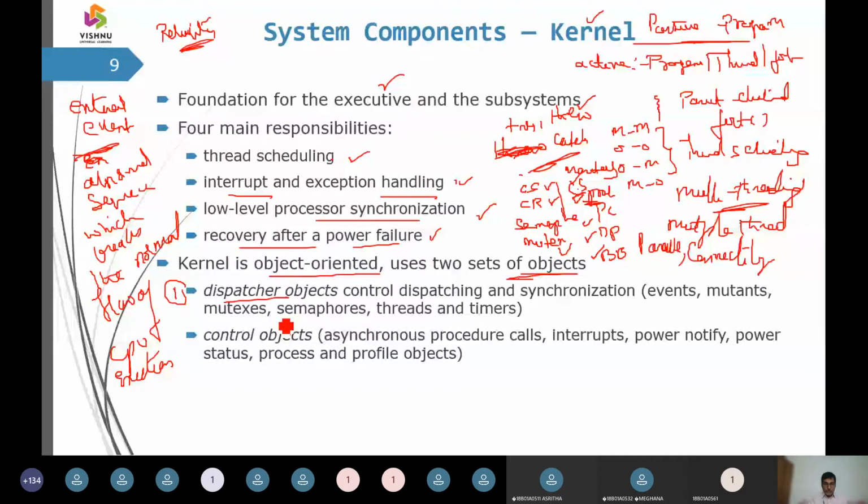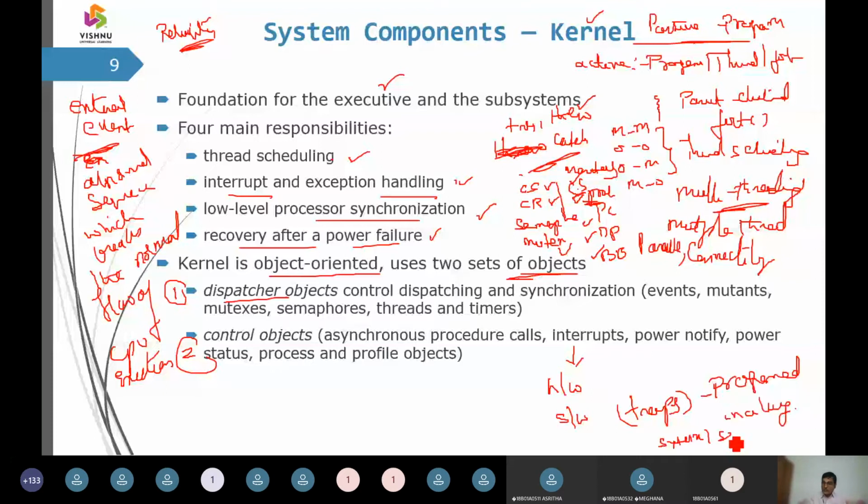The second thing is the control objects. We were saying control objects can be asynchronous procedure calls, and they can be interrupts. We again have to emphasize two words: interrupts are going to be hardware interrupts and software interrupts. Software interrupts are programmed in a language, for example some syntax error, some semantic error. All these we call software interrupts.